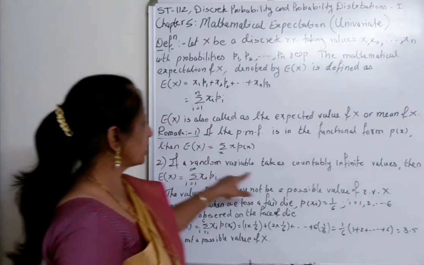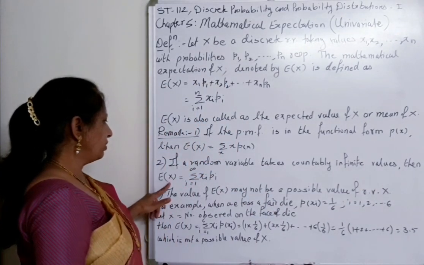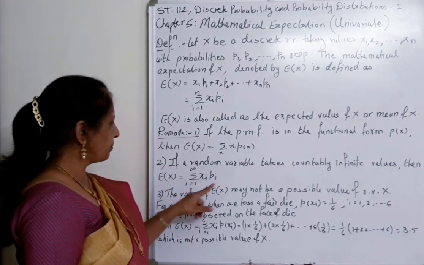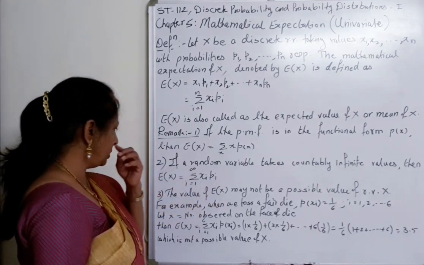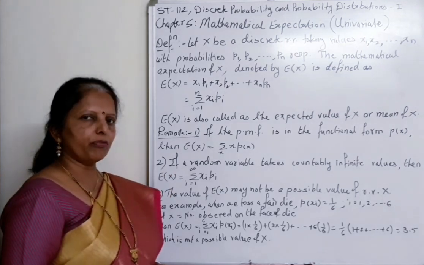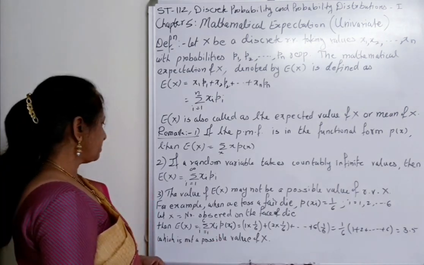But if X is taking countably infinite values, then we write the formula for expectation of X as summation of xi pi, i is equal to 1 to infinity. So remember, how many values there are of random variable X, accordingly we write the formula.